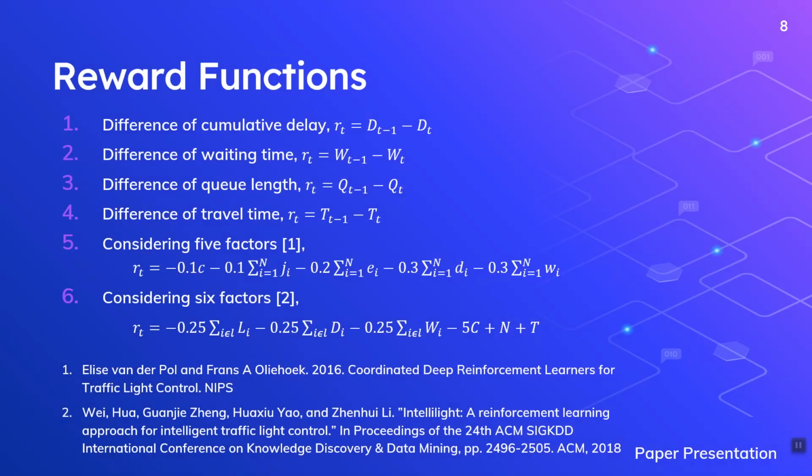We have used 6 different reward functions in our experiment. Among them, 4 are single objective and 2 are multi-objective reward functions. The 4 single objective reward functions are designed considering the difference of cumulative delay, the difference of waiting time, the difference of queue length, and the difference of travel time. The 2 multi-objective reward functions are designed considering 5 parameters and 6 parameters. Both of them have been used in literature, which is mentioned in the footnote, and we have given the reference.